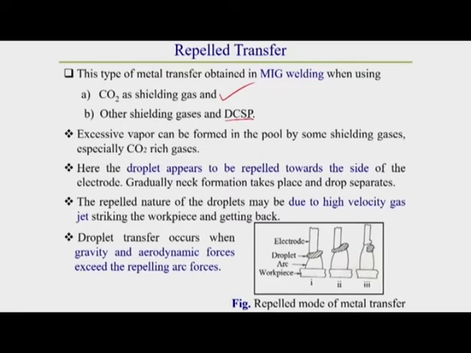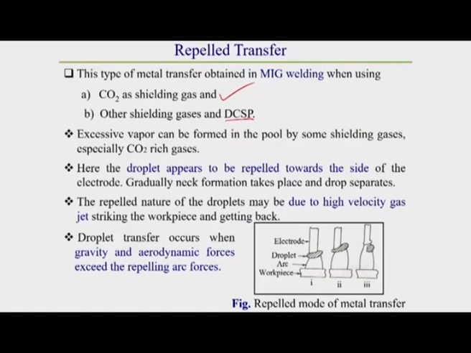Once CO2 gas is used as a shielding medium, or CO2 gas is formed due to metal gas reaction, this excessive CO2 gas comes back after striking the surface of the workpiece, and it provides an opposing force against gravity over the surface of the droplet.